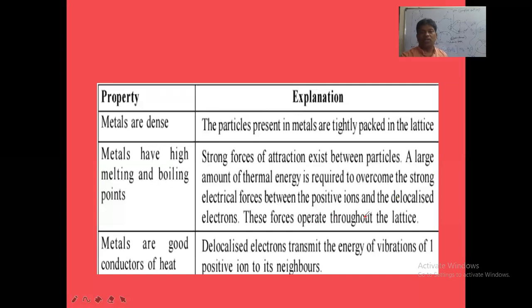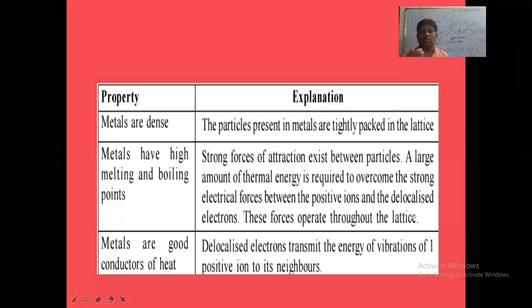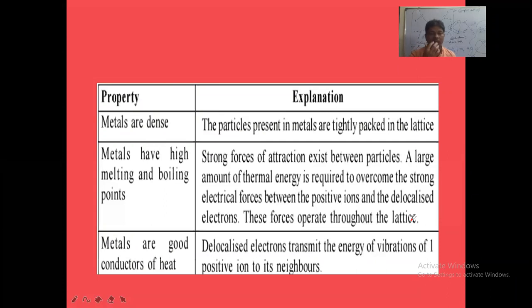So these forces operate throughout the lattice. Lattice means the crystal lattice, crystal structure. In the crystal structure, the electrons are moving throughout the crystal. And also this force of attraction between the electrons and the positive ions is the metallic bond. That metallic bond should be broken down by giving a large amount of heat energy. Then only they will be melted and boiled. So boiling point is high and melting point is high.